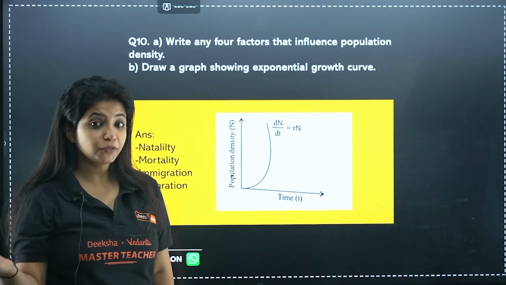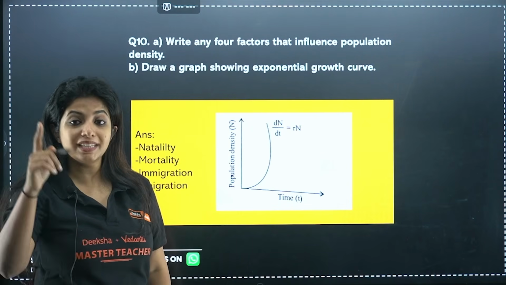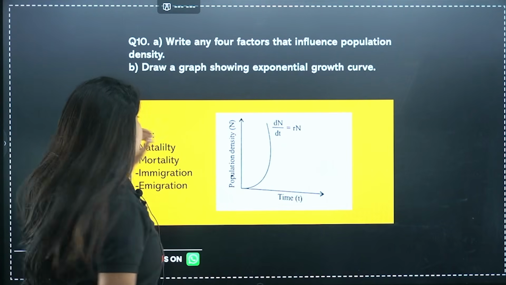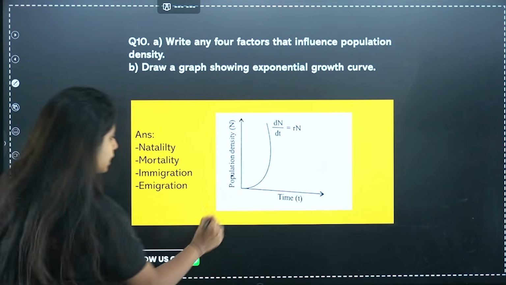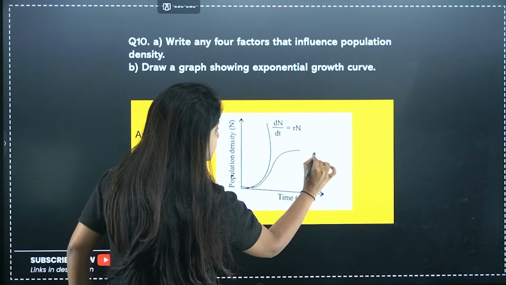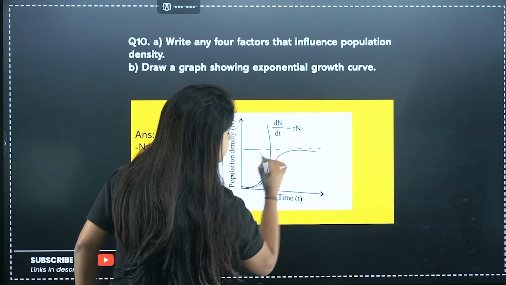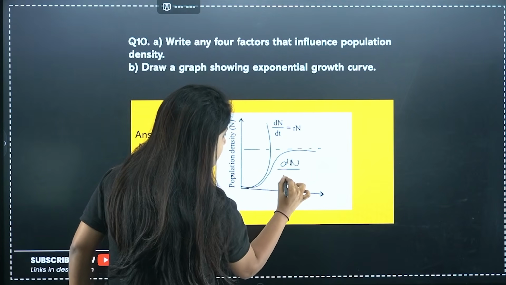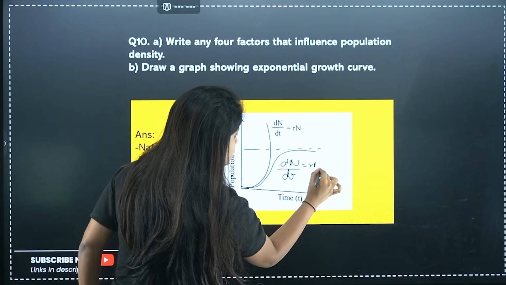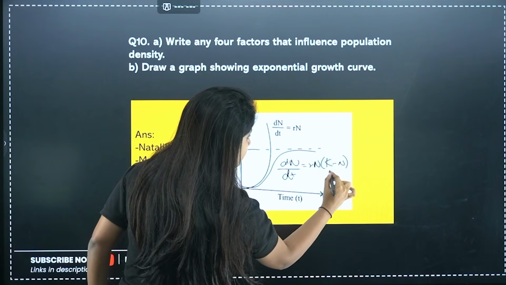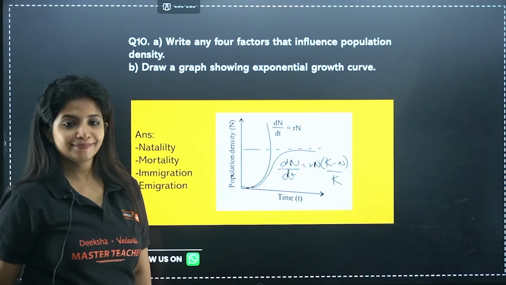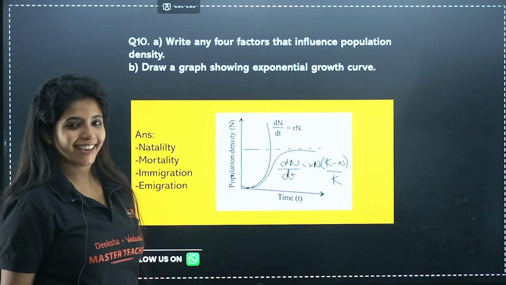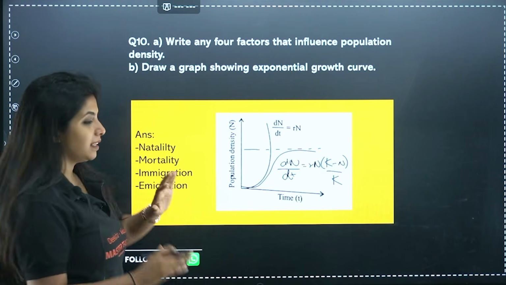And the opposite of it is logistic growth, where I told you it's dN/dt = rN (K - N)/K. And there the graph would be something like this. This will be an S-shaped curve. So that is going to be dN/dt = rN (K - N)/K. So I think that's all.